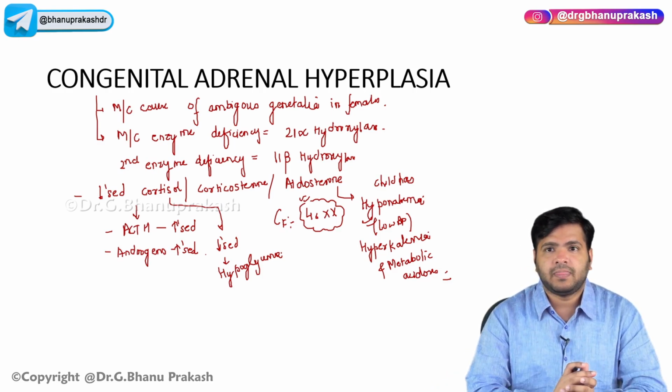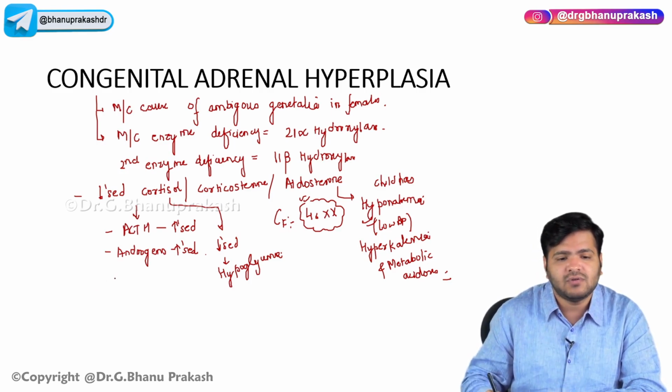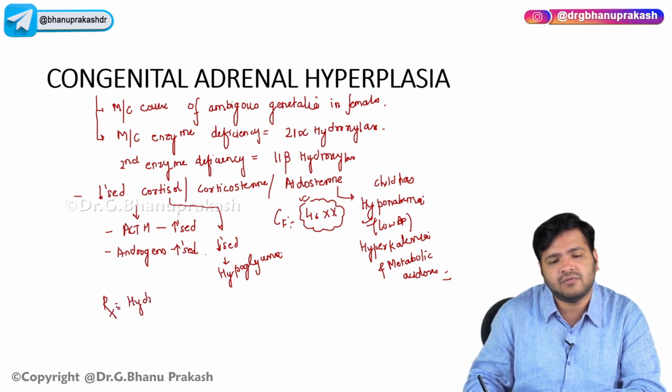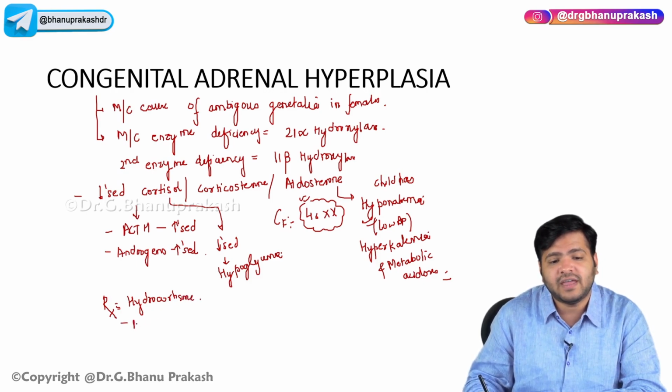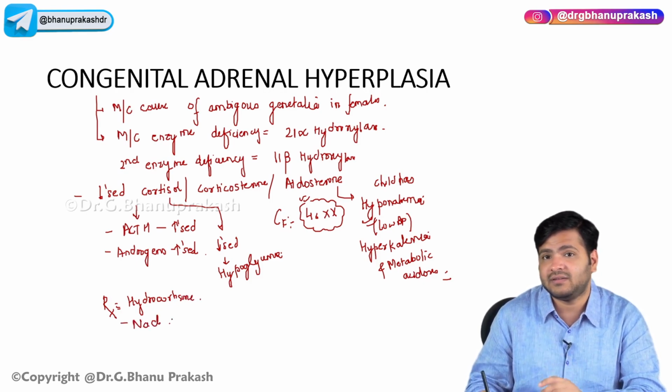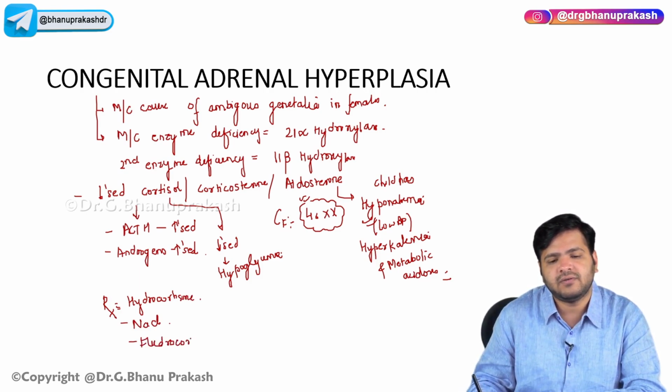Whenever a newborn is born with congenital adrenal hyperplasia, we have to give treatment. It is basically hydrocortisone we have to give. We have to give NaCl because the levels of NaCl are reduced. We can also give fludrocortisone.